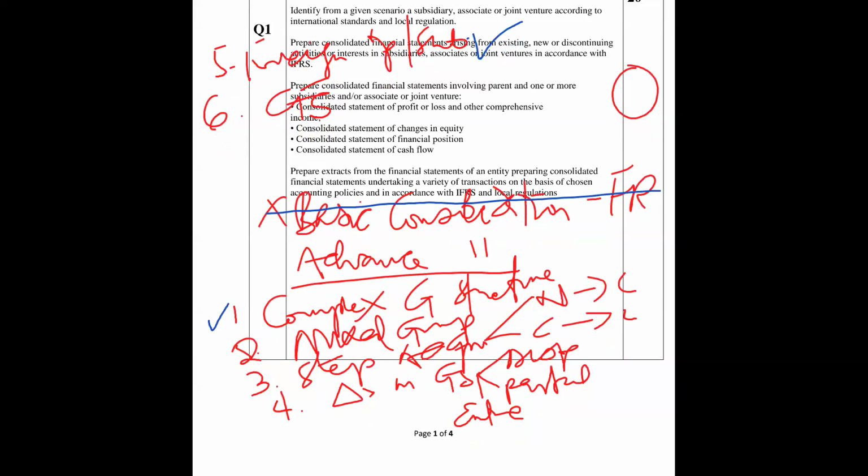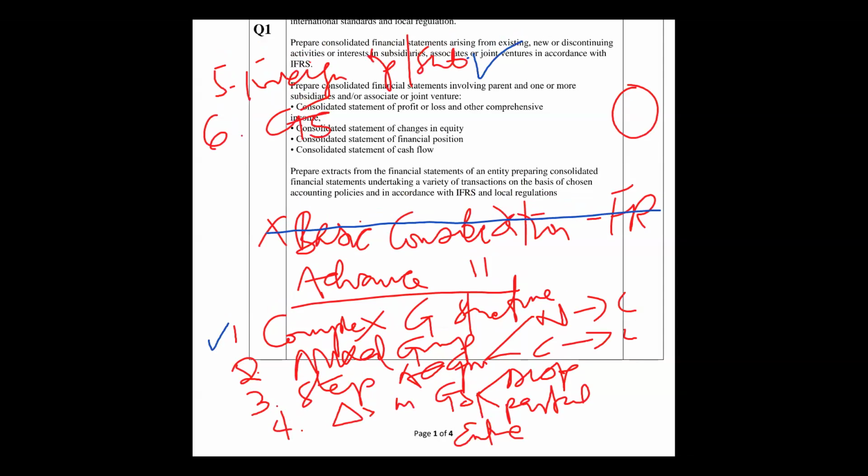So if you get to know that it is a complex group structure, what you have to do is go back, you can choose to play the video or go back to the exam past questions he solved under complex group structure, and resolve it following the steps. Memorize the steps so that you can remember how to do it.